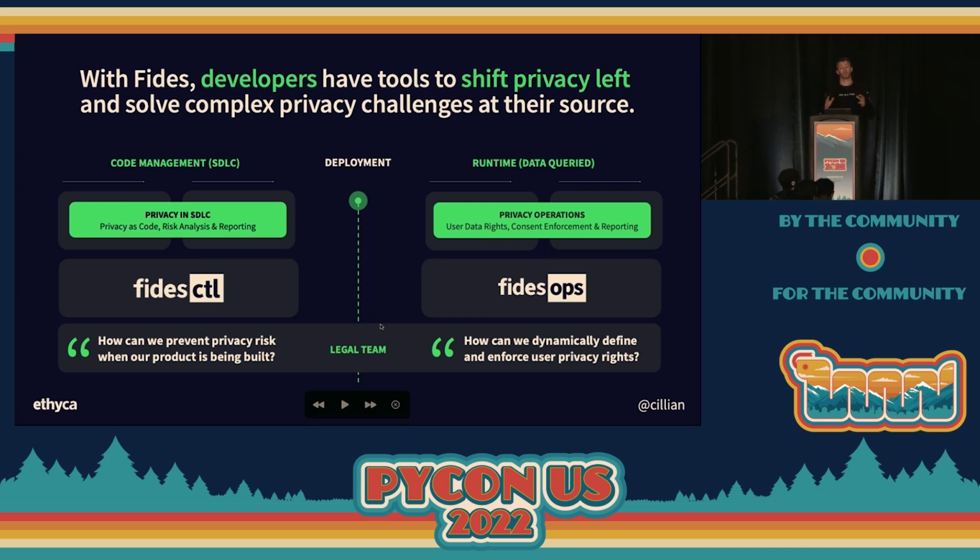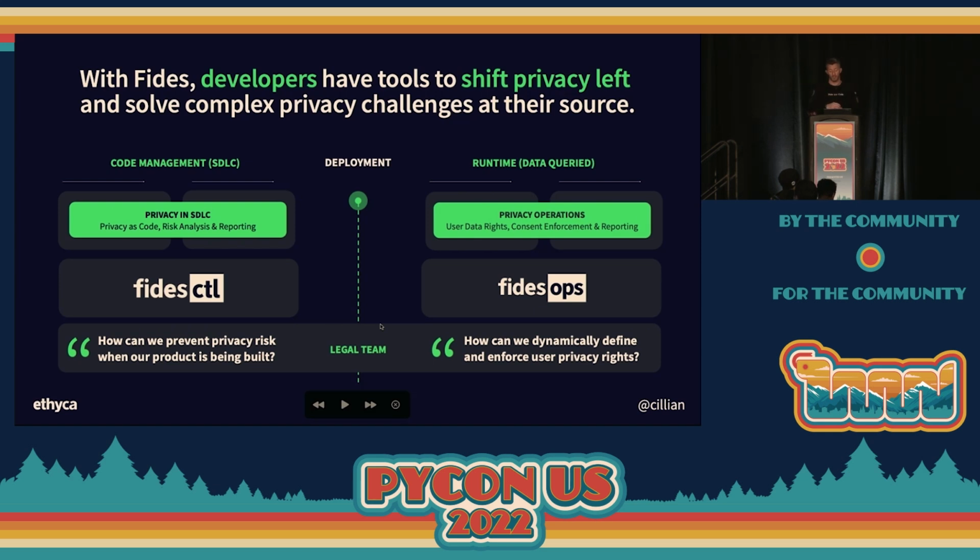The types of questions that the laws ask us to answer are things like, on the left, well, how can we prevent risk when we're building our products, right? Like, how do we prevent ourselves from accidentally using phone numbers that were collected for security and exposing them in APIs for developers for games? That's a real example, right? That's why Facebook got fined $5 billion for doing that. Meta, I guess.